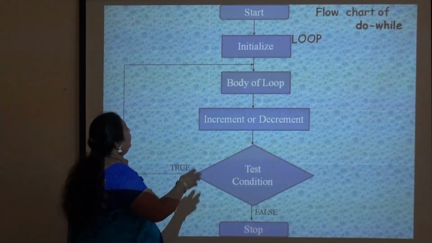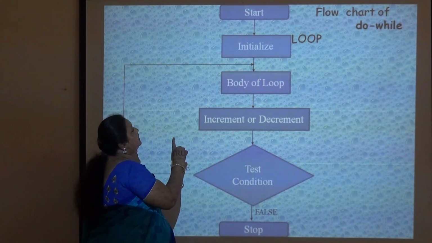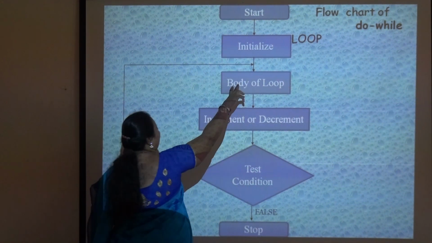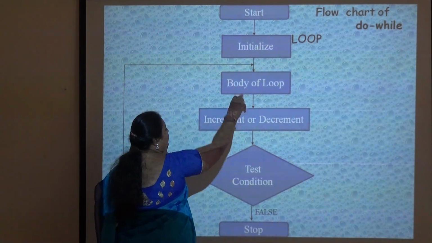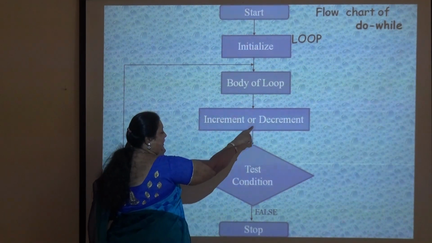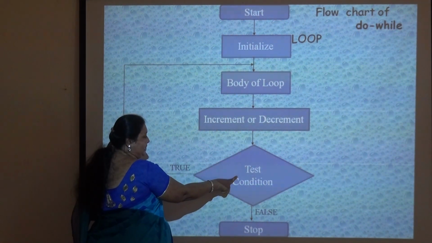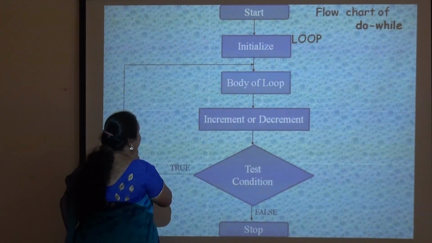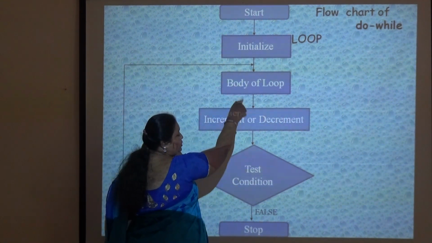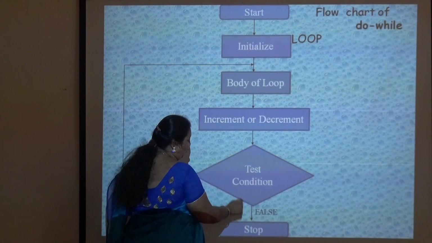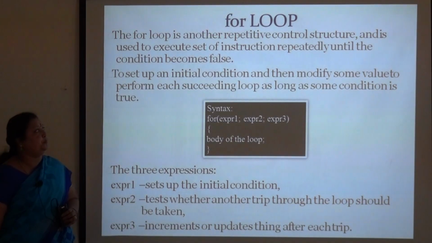In the flow chart for the do while statement, first it executes the body of the loop, along with the increment and decrement, and finally it checks the test condition. Only if the condition is true does it go to the loop again. If the condition is false, it comes out of the loop.